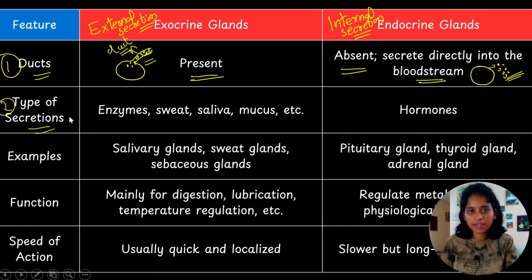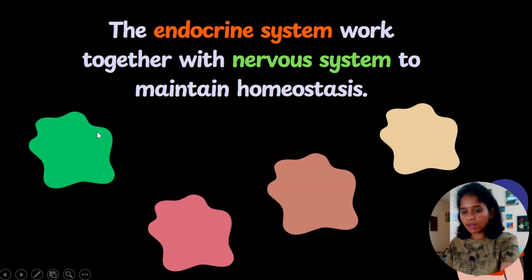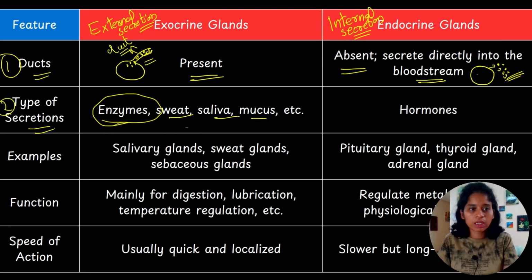Okay. Now the second feature, type of secretions. We know that exocrine gland secretions can be fluids like mucus, saliva, then sweat, etc., and enzymes which help in digestion. So types of secretions can be fluids, enzymes, or even nitrogenous wastes in the case of exocrine glands. But in the case of endocrine glands, the type of secretions will always be hormones.